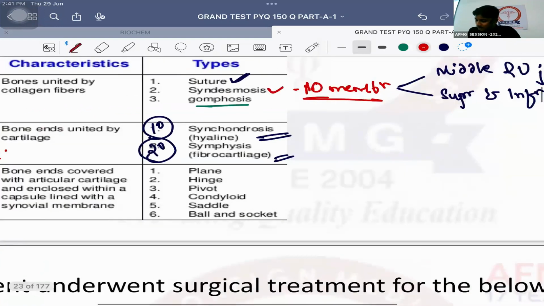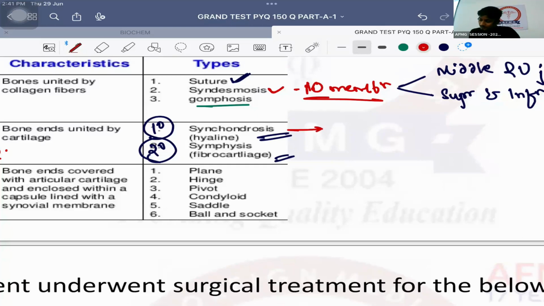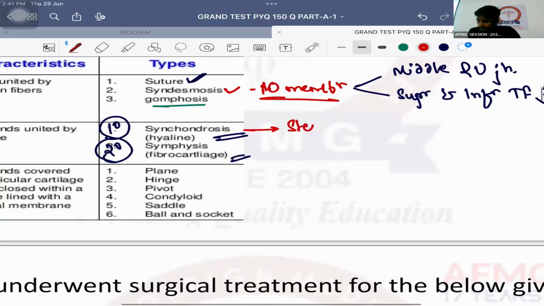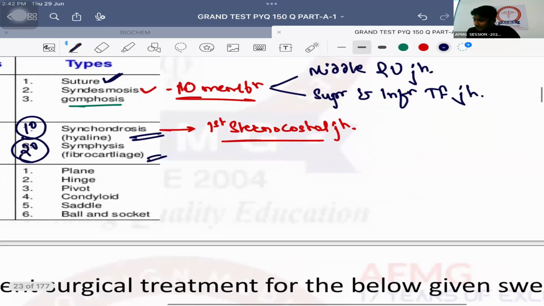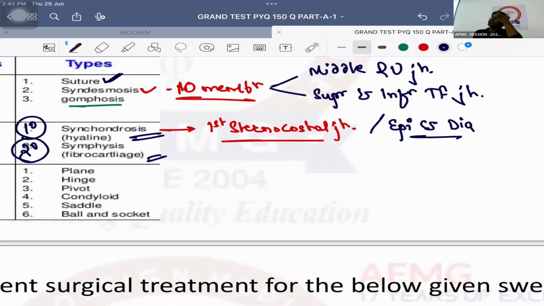What is the best example of synchondrosis? Anybody? Best example of synchondrosis: first sternocostal joint. Costa is nothing but rib. तो पहली rib और sternum का जो joint होता है, it is a primary cartilaginous joint known as synchondrosis. So first costosternal joint, then the joint between the epiphysis and the diaphysis, the physeal plate. It's also an example of primary cartilaginous joint or synchondrosis.